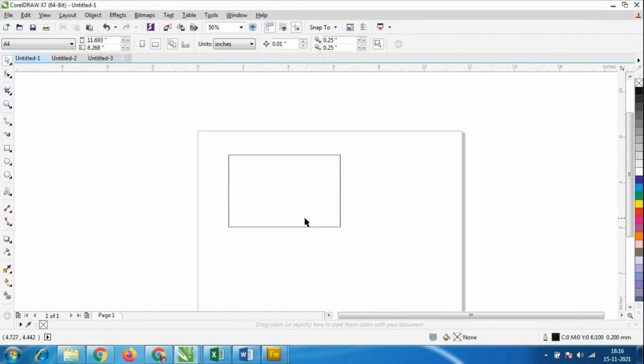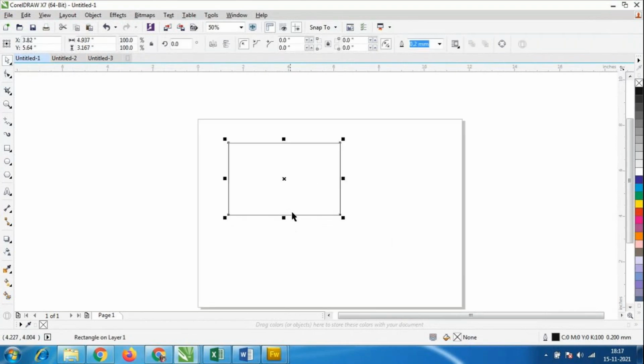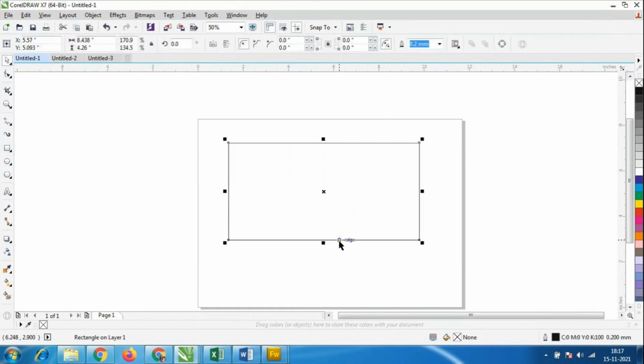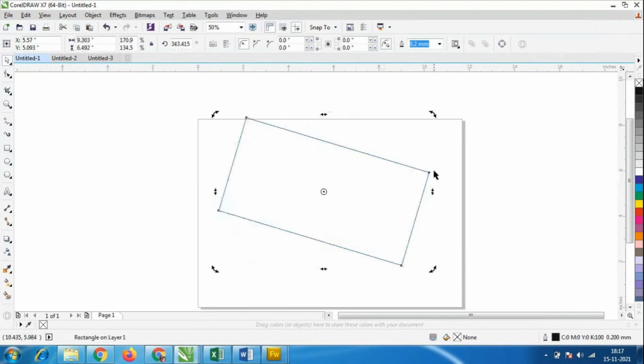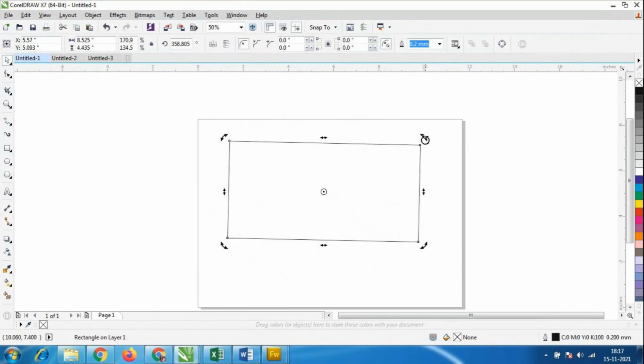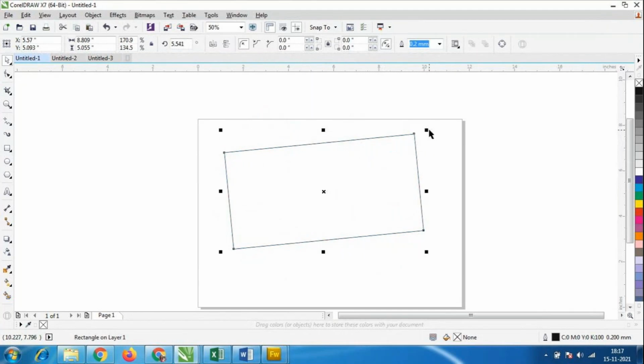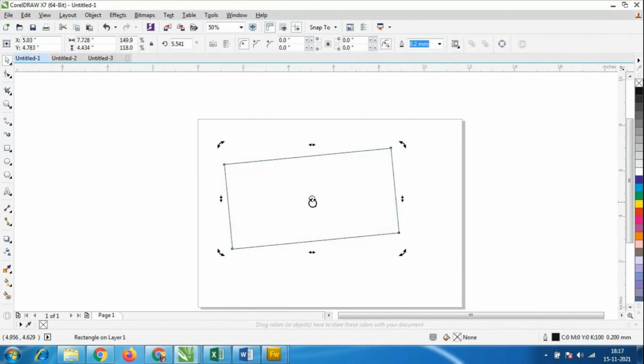No need to use the layers and all. I'll make a box here. You always have these points over here. You can increase the size of this box, or decrease it, however much width and height you want. Whenever we click this option, if we click once again, you will have these things. We can rotate, we can scale, so many things we can use. All these options we can use.